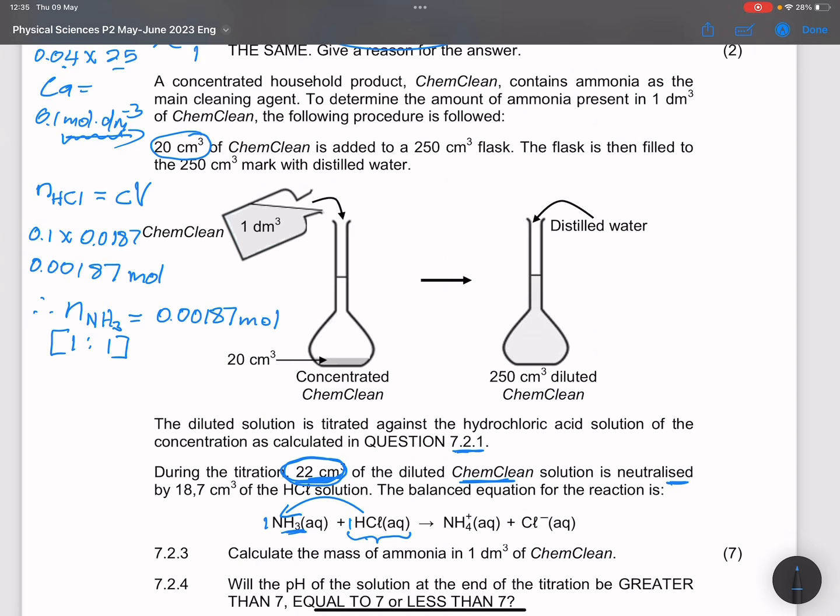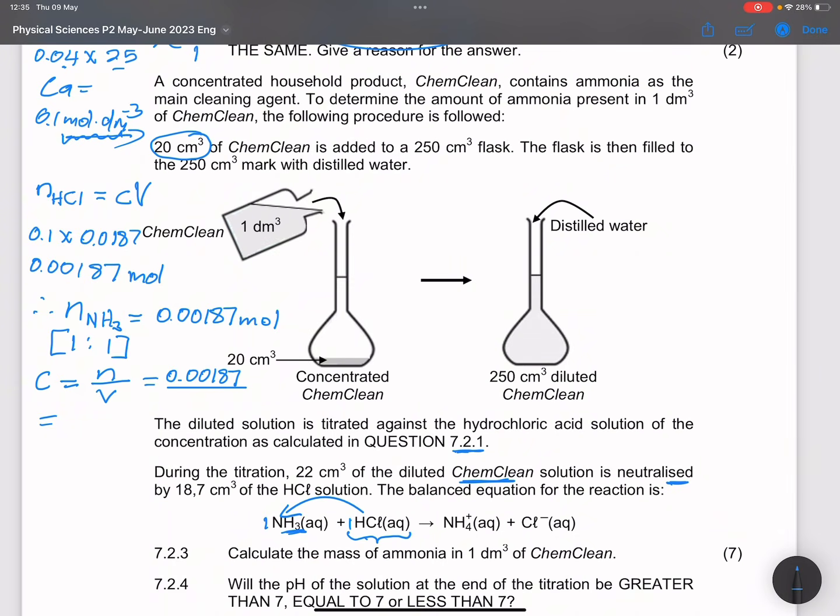Concentration is number of moles divided by volume. So number of moles, that's what I just calculated, 0.00187, divided by the volume of ChemClean, which was 22 cubic centimeters.